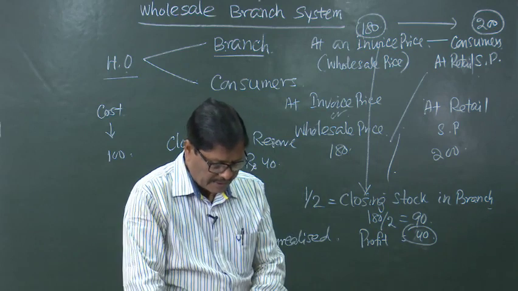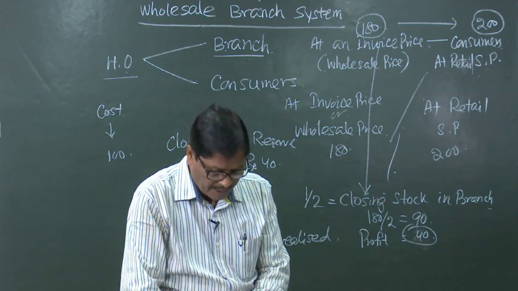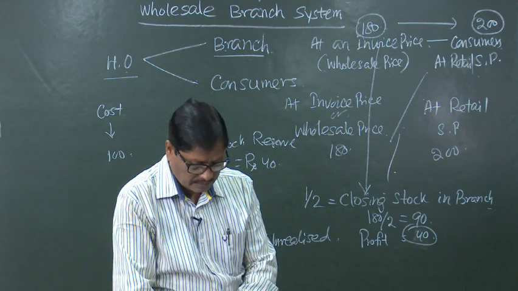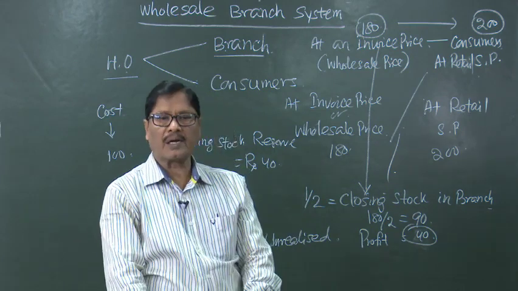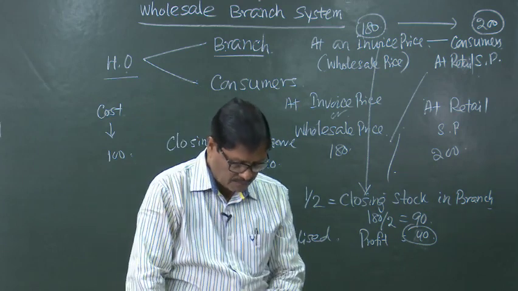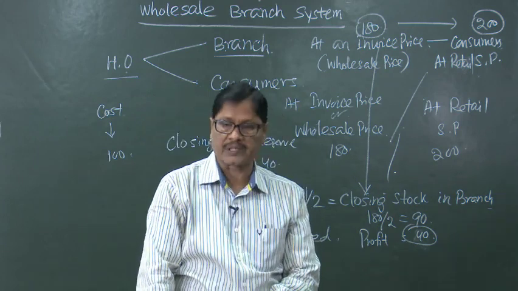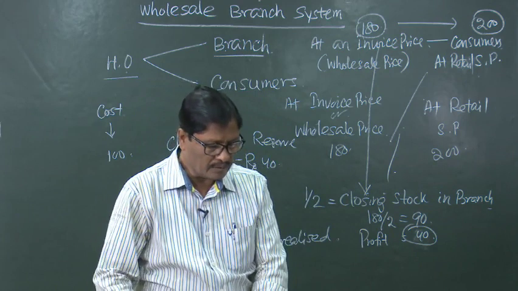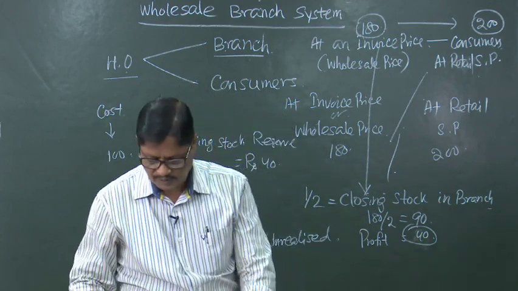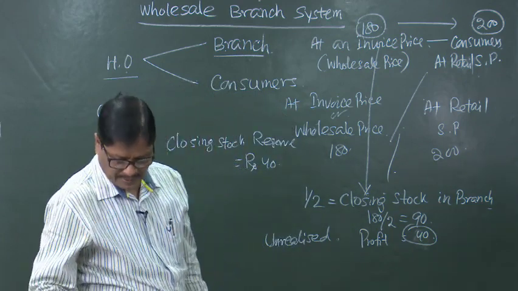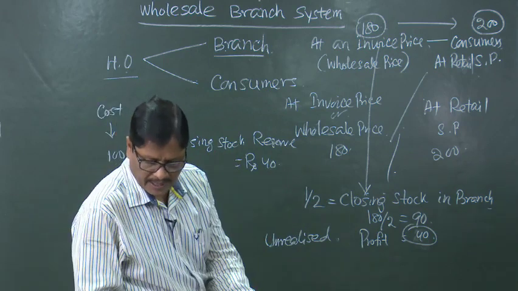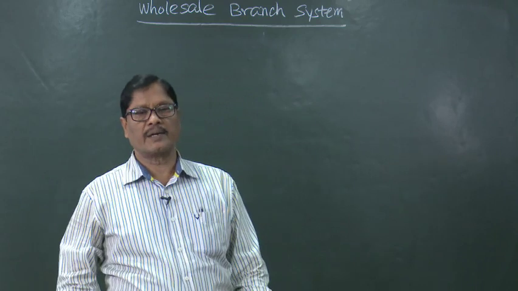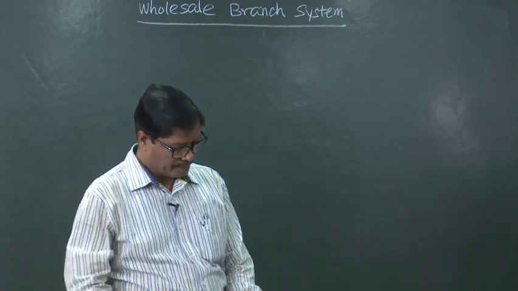Again it is given, sales at head office are made only on wholesale basis and that at branch only to the consumers at the retail selling price. Stock at branch is valued at wholesale price. So, now we will be taking up the problem, and we will be opening one trading and profit and loss account. So, let us start the problem.